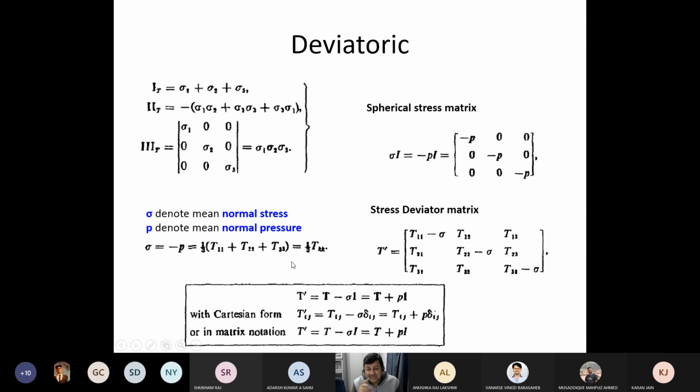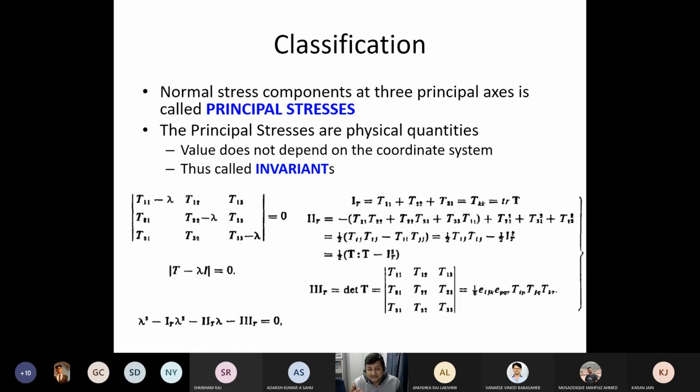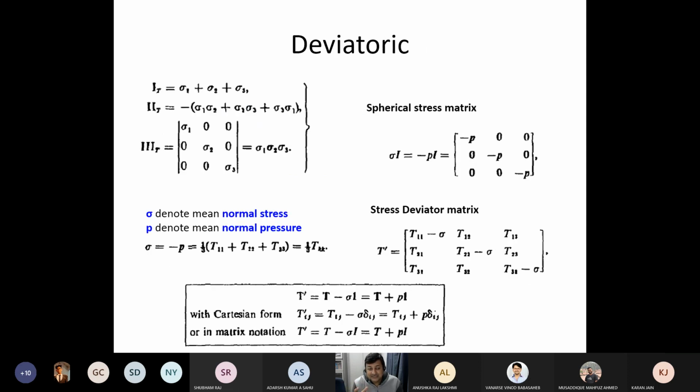This is where I started the lecture, saying that you have a stress where you have the pressure and the deviatoric part. In the principal part, you have the first invariant I1 on the left-hand side, top. You can see that this is sigma 1, sigma 2, and sigma 3. If you take an average of that, from there you take this pressure out, and if you subtract that pressure from this Cauchy stress, you get the deviatoric stress, and this becomes the thermodynamic pressure, which comes from the definition of the invariants, right?